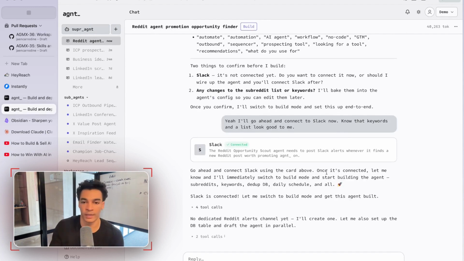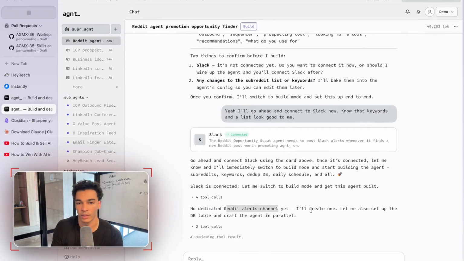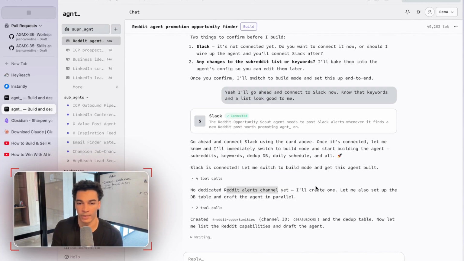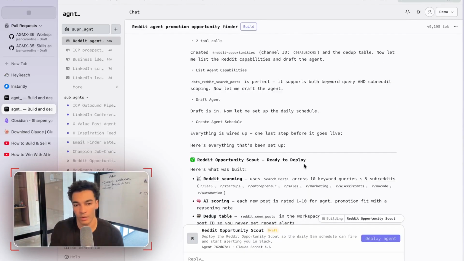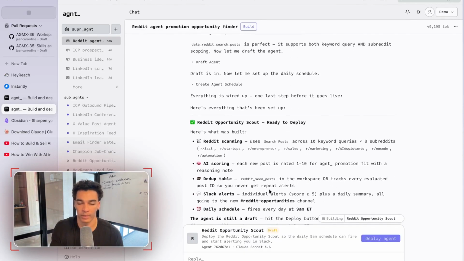All right, here it's realized that it needs a place to store all the Reddit alerts. So it's going to go ahead and set that up for me and also build out that agent at the same time. Looks like it's also created a channel for me in Slack. All right, that is completely built out and ready.